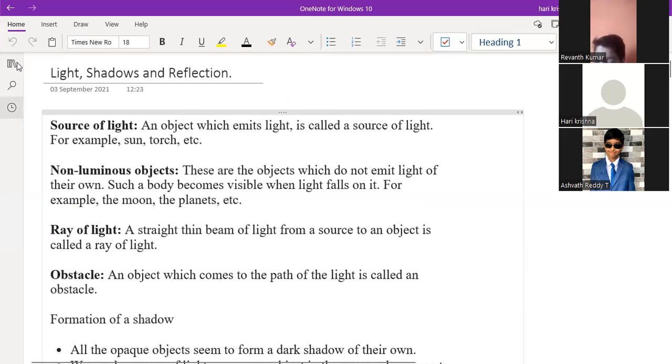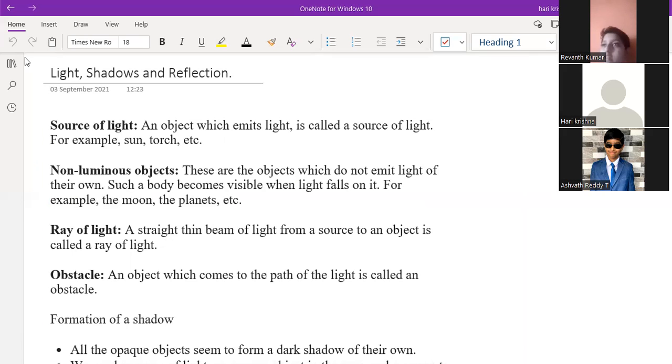Sir, I think I am familiar with that. Real images are formed with concave mirror, and virtual images from convex mirror. Am I right, sir? The real image is associated with the concave mirror, sir.